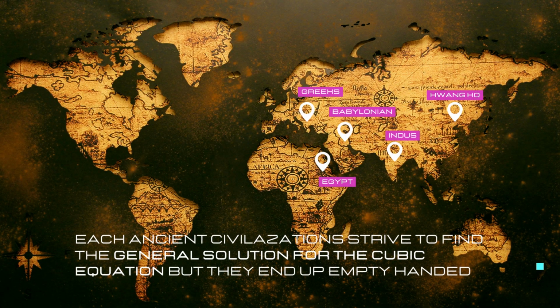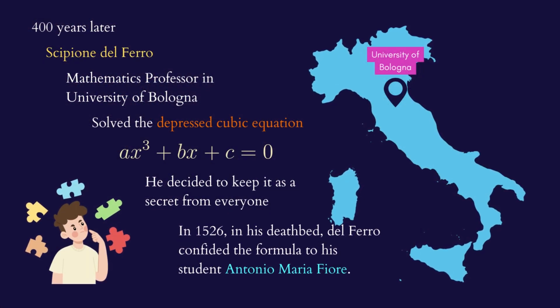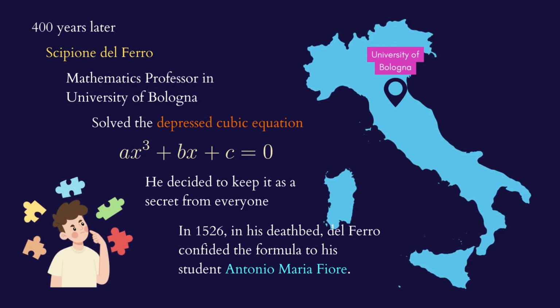During ancient times, many civilizations such as the Greeks, Babylonians, Egyptians, Indus, and Huanghe all strove to find the general solution for the cubic equation, but they came up empty-handed. So 400 years later, the solution to the cubic equation began to take place.